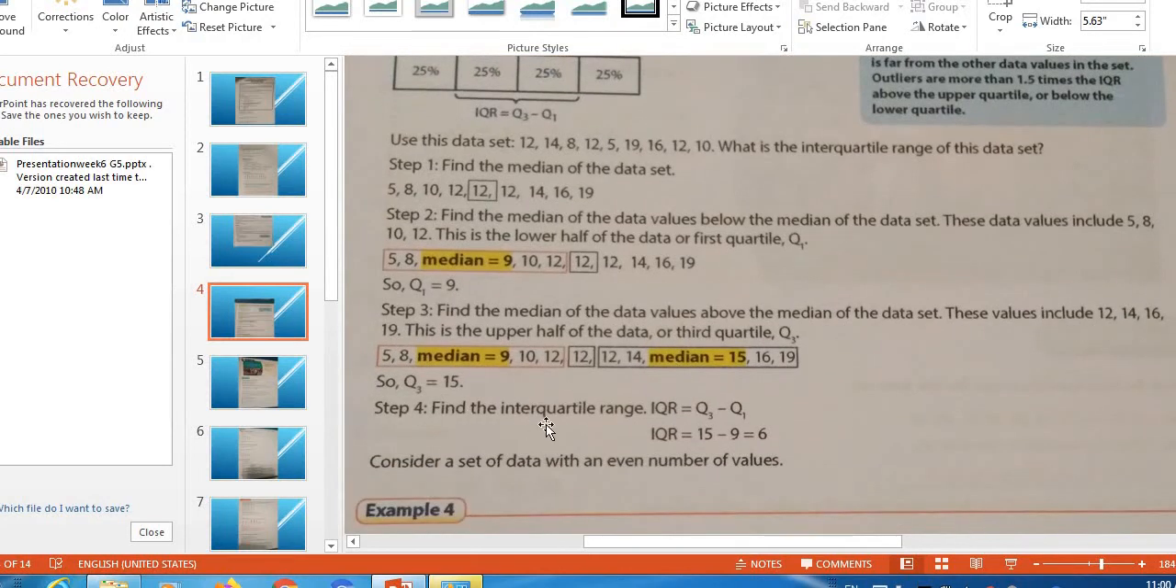Step 4, find the interquartile range. IQR is equal to the difference, Q3 minus Q1. That will give you 15 minus 9, so it will give you 6.